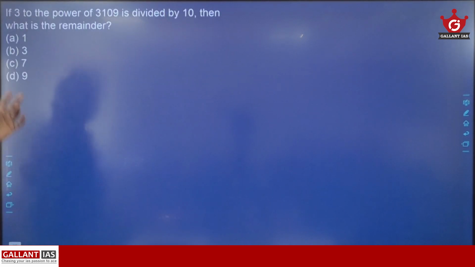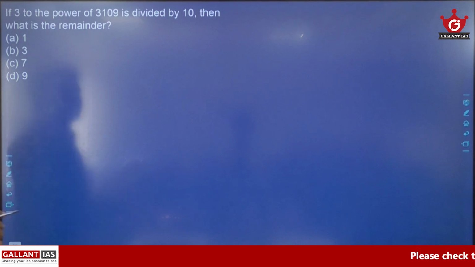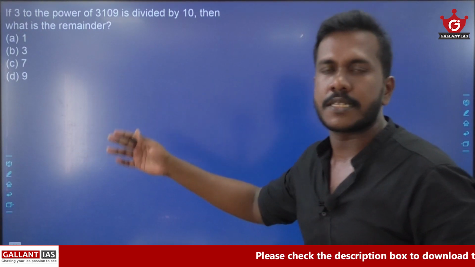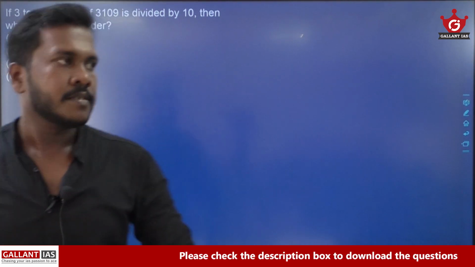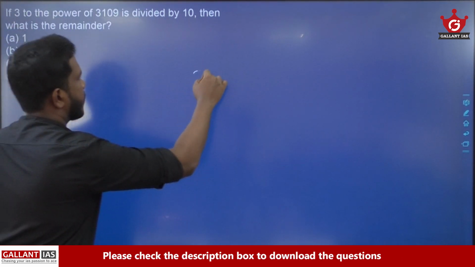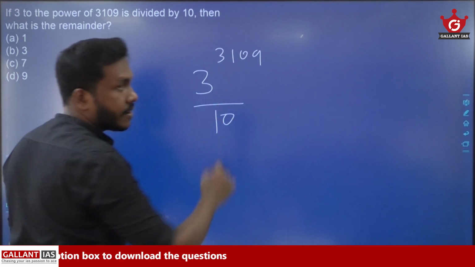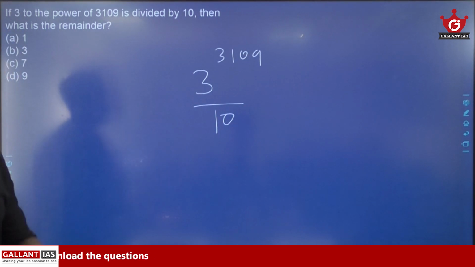Now see this question. If 3 to the power of 3109 is divided by 10, what will be the remainder? So 4 options are given. Let us find the remainder. When you are dividing 3 raised to 3109 by 10, we need to find what is actually the remainder.